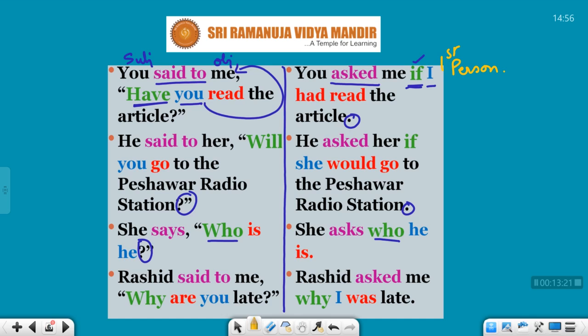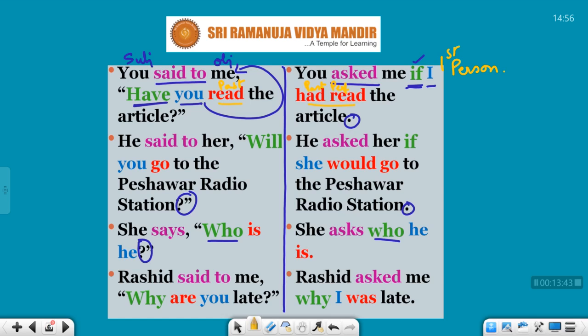Now read. Read is past simple. It's past tense. So what is going to happen? Past will become perfect tense. So I had read. So it's past perfect. So keeping the previous rules also you will have to write. So you asked me if I had read the article.